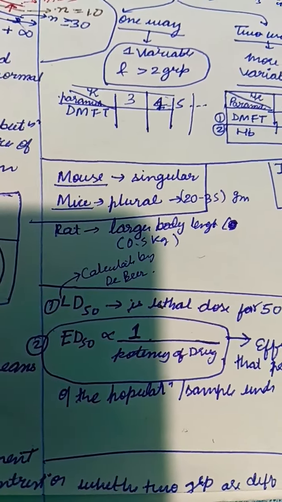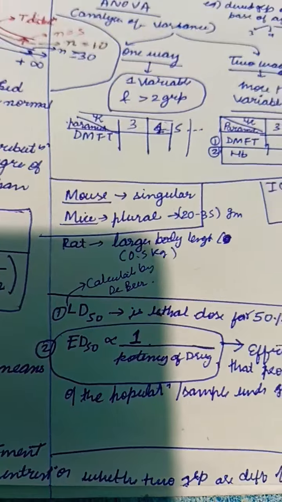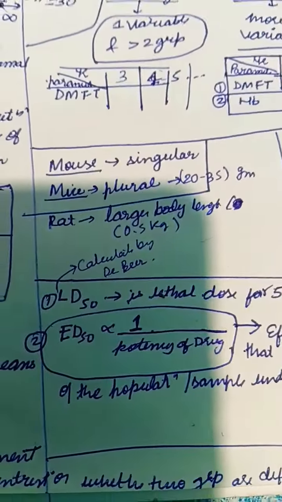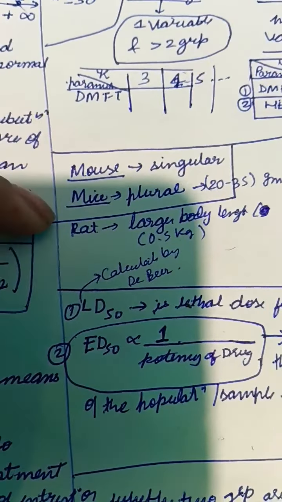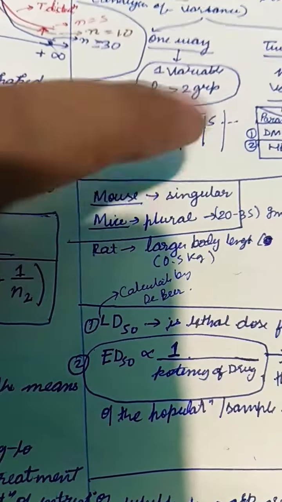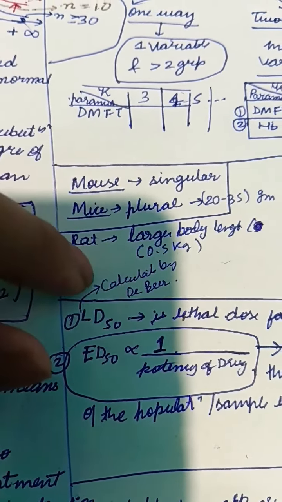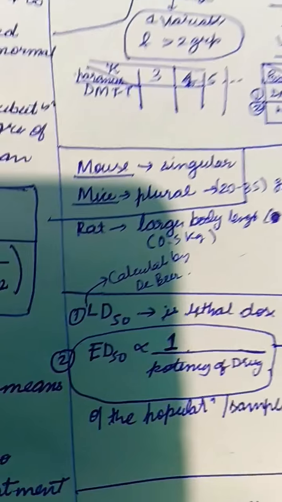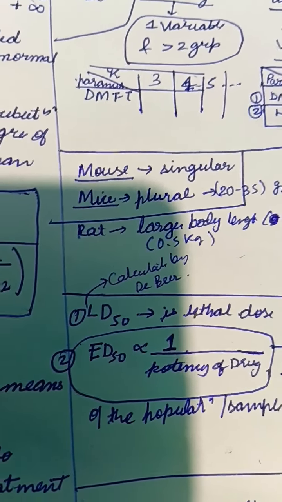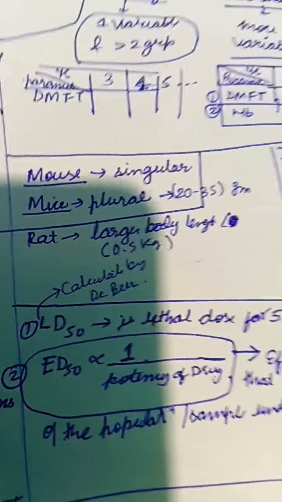But here, the general and common question that they ask is the difference between mice and mouse. At the time, you get confused, like what is that? But mouse is singular and mice is plural. And they ask you what is the difference between mice and rat. Mice weigh basically 20 to 35 grams and are small in size, but rats have a larger body length and their weight is around 0.5 kg. So rats are 10 to 20 times heavier than mice.